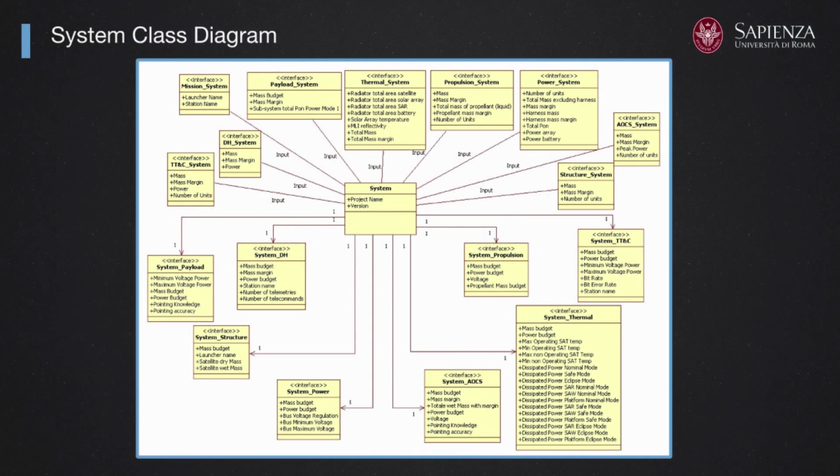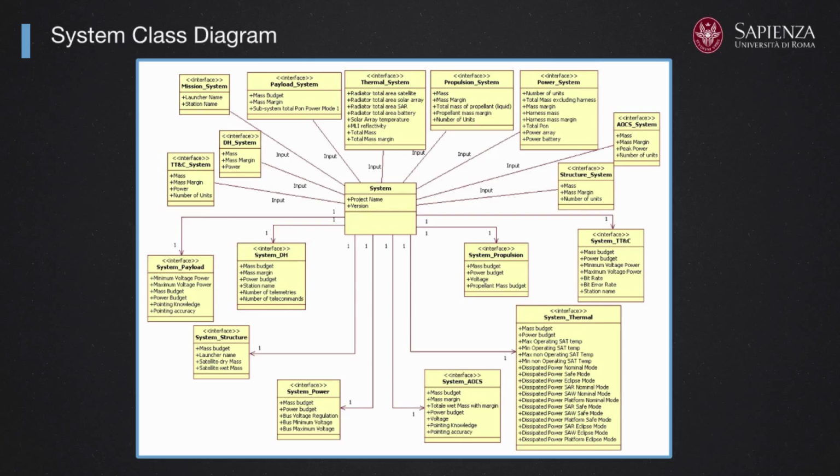For instance, the real mass used by each subsystem is a reply to what the system is allowing you to spend, and you might be in the situation of having not spent all the mass budget that the system has assigned to you, having been able to spend less and to have some margin for your mass. So there is this interaction between the area of competence of system and all the others.